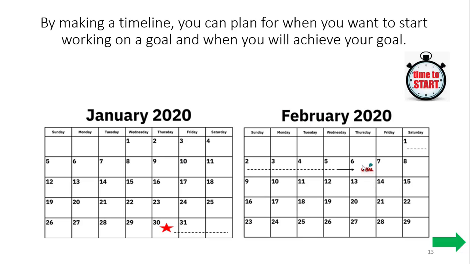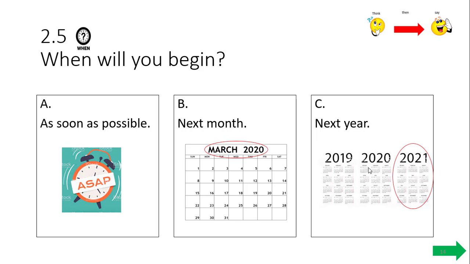So let me talk to you a little bit now about the timeline that we have starting on the 30th or today, ending on February 6th. That's 5 whole school days to work on your goal. And I think it's very possible that you meet your goal by then. Okay, so when will you begin? As soon as possible? Next month? Or next year? Isaiah, think about your answer and make your selection now.